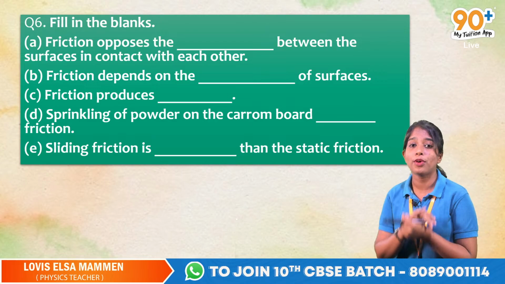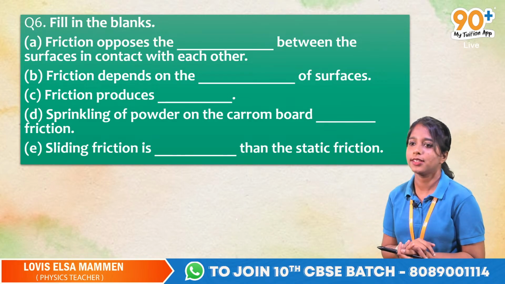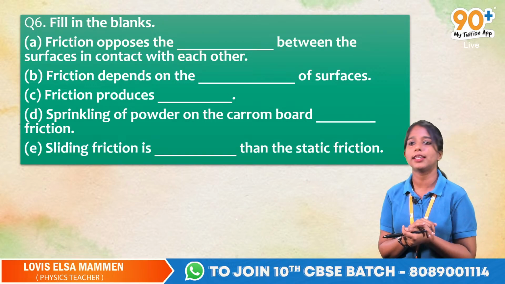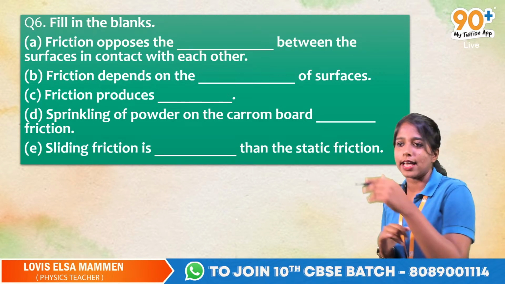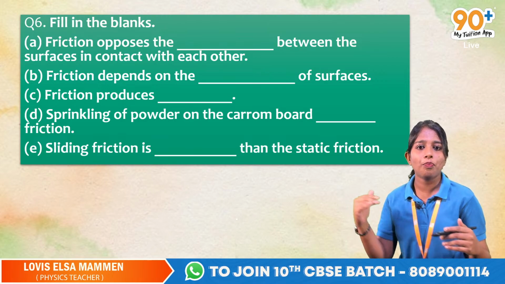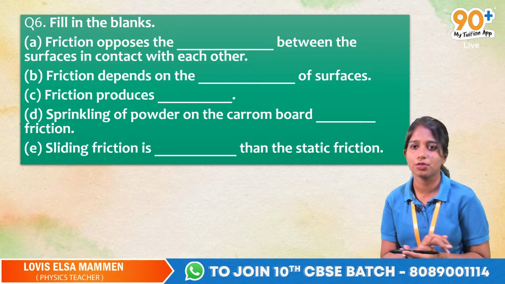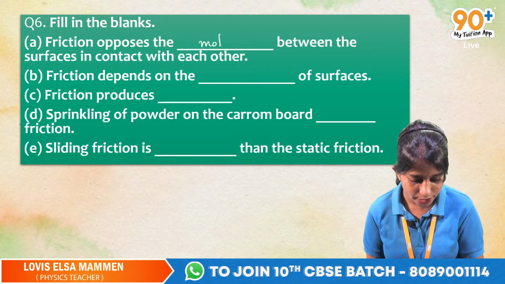Yes, they will be opposing the motion of an object. Yes, that is the answer. Okay, friction opposes motion. We have seen the cycle, so it is a force that opposes the motion of the cycle. So it is opposing the motion.